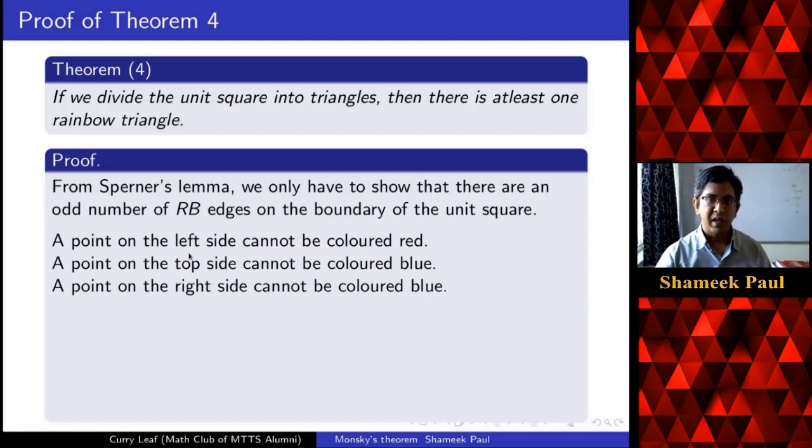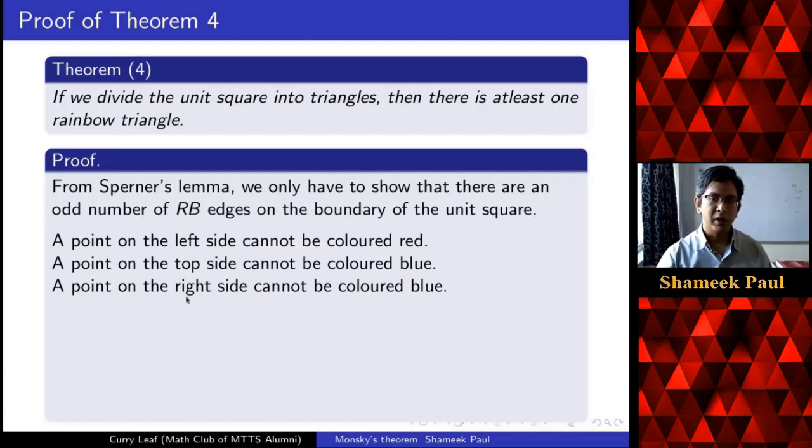So a point on the left side, the coordinates will be 0, comma, some a, right? And any such point cannot be red. A point on the top side, its coordinates will be a, comma, 1. And you can show any such point cannot be colored blue. A point on the right side will have coordinates of the form 1, comma, a.